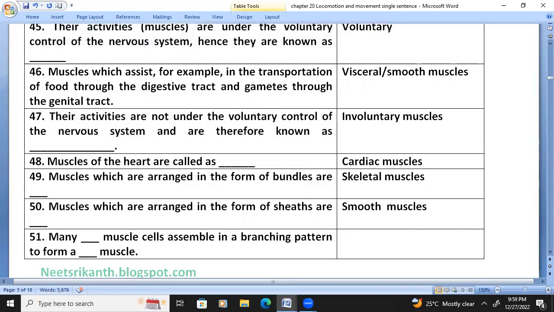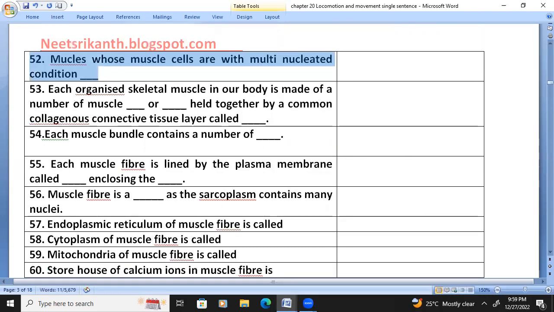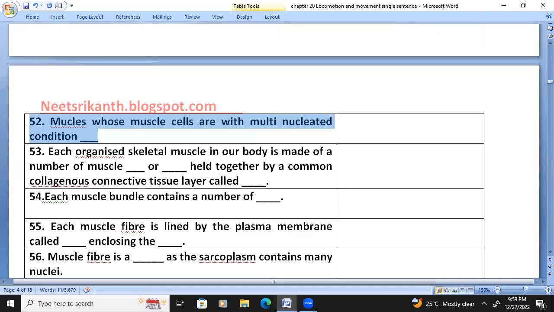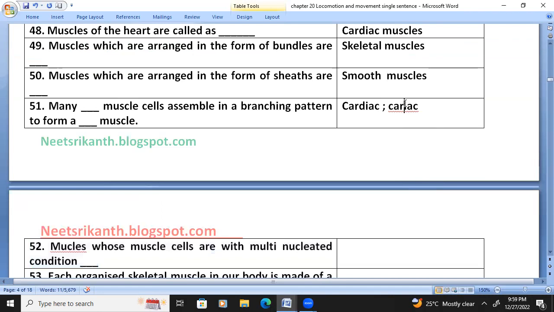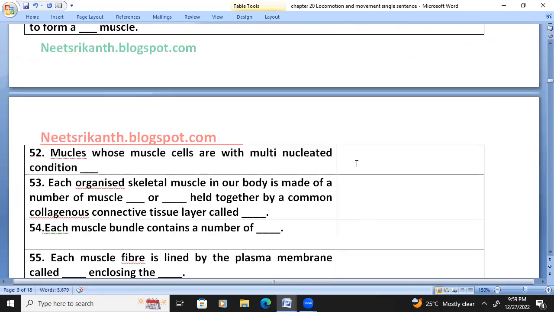Many cardiac muscle cells assemble in a branching pattern to form cardiac muscles. Muscles whose muscle cells have a multinucleated condition: multinucleated condition is seen in skeletal muscle.